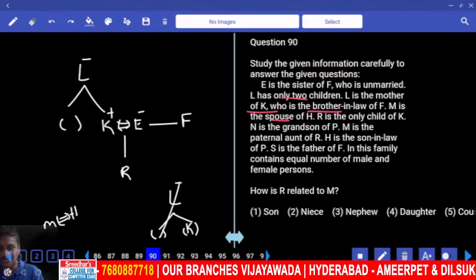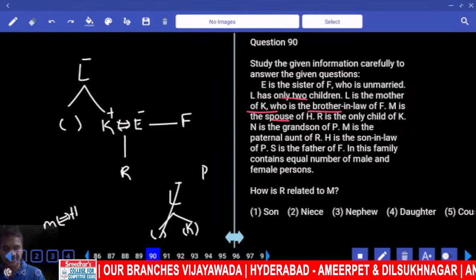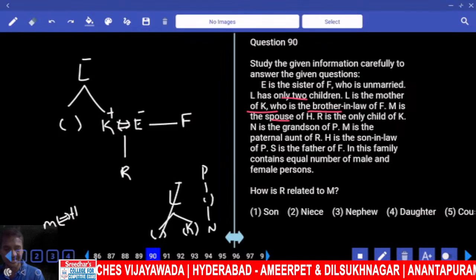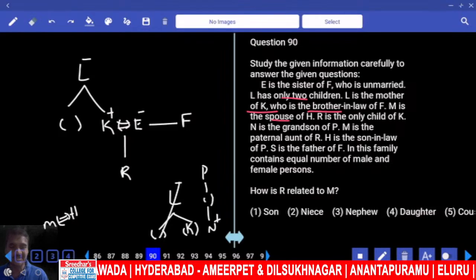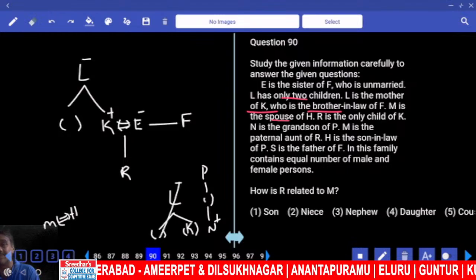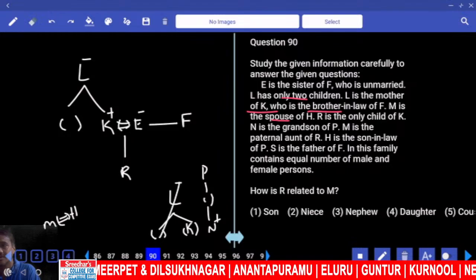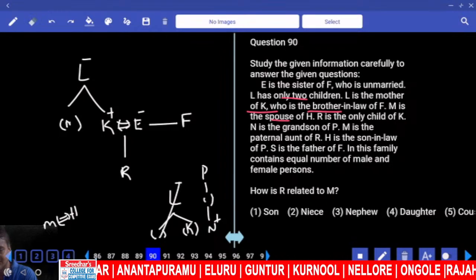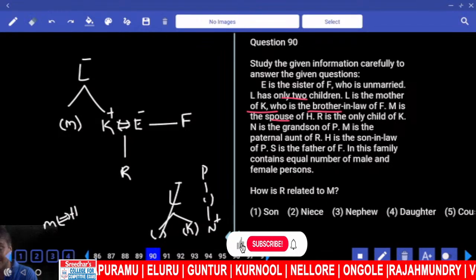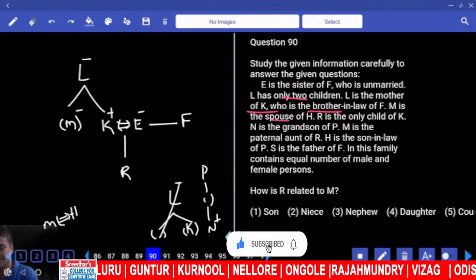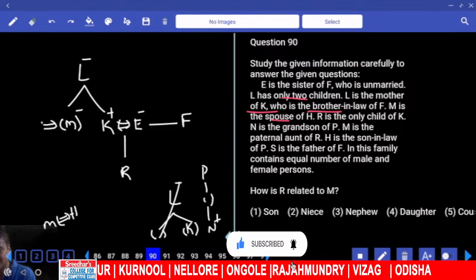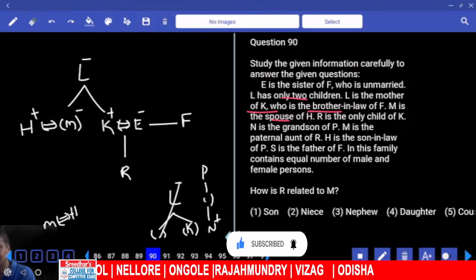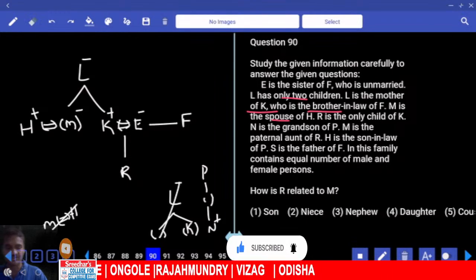N is the grandson of P. M is the paternal aunt of R. Paternal aunt means father's sister. And father K, father's sister, who is that one? M. M is a female. If M is a female, then H is married to that one. So H and M are married to each other.